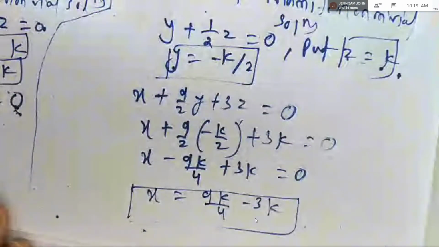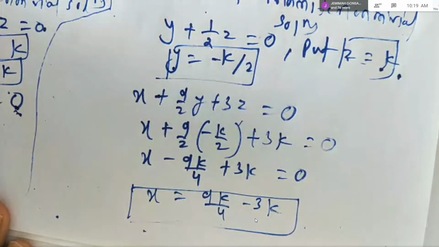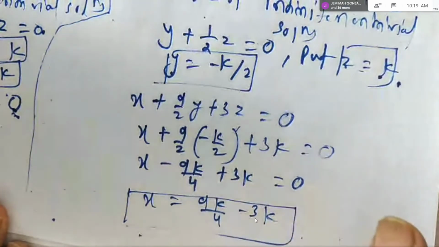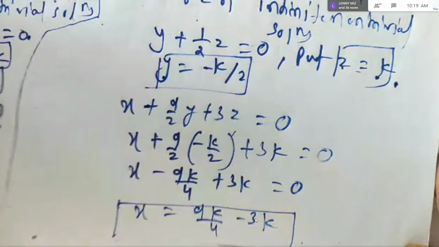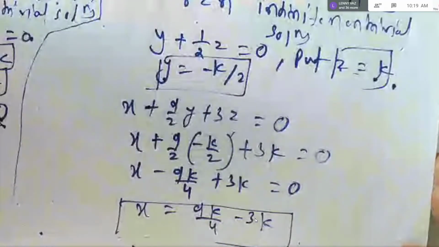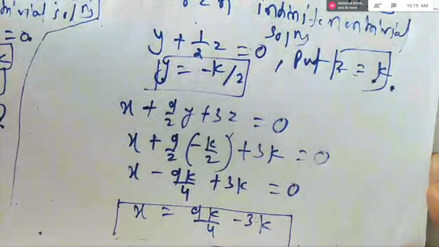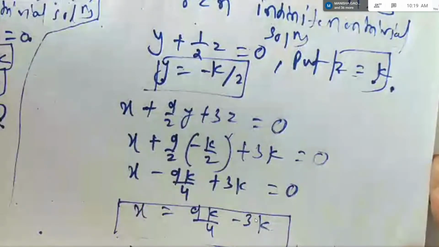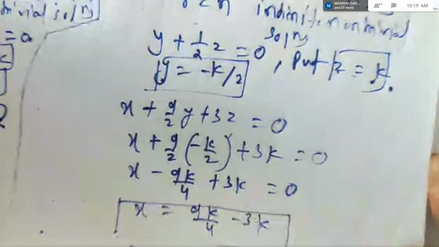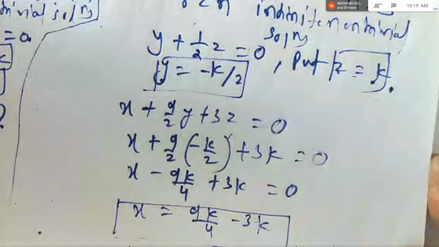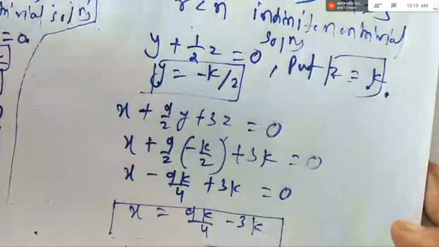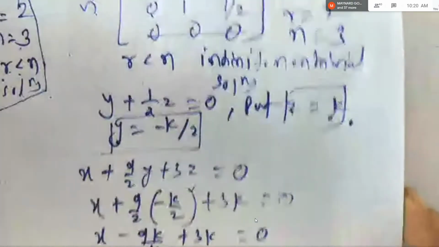So first, how did we start with this problem, students? The system of equations was given. First, we equated the determinant to 0. We got two values of k. And for both values, we got the solution. Okay? Any doubt?